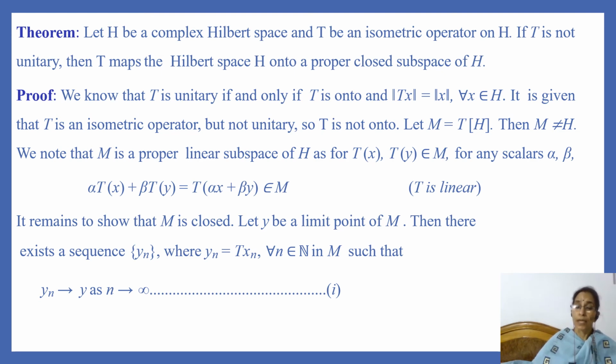And since alpha x plus beta y belongs to H, so T of alpha x plus beta y belongs to M. So we have shown that for any T of x and T of y in M, alpha into T of x plus beta into T of y belongs to M. So M is a linear subspace of H. And since this is properly contained in H, so M is a proper linear subspace of H.